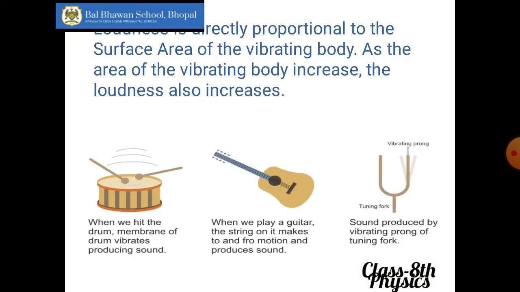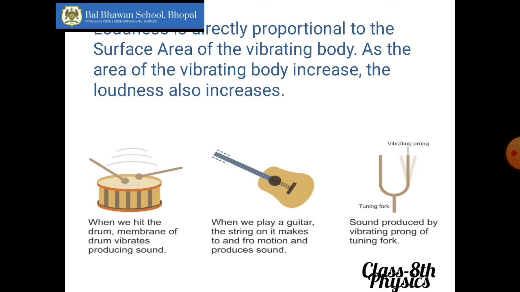The second factor is if the vibrating body, for example, is having a larger area, like drums, right? If the area of a vibrating body is larger, what will happen? The loudness of the sound also will increase. For example, drums. If you have a very small drum, like you had during your march band practices, the smaller the drum is, the feeble the sound is. And if you have very large drums, that we have so many in our school, the sound produced will also be very, very loud.